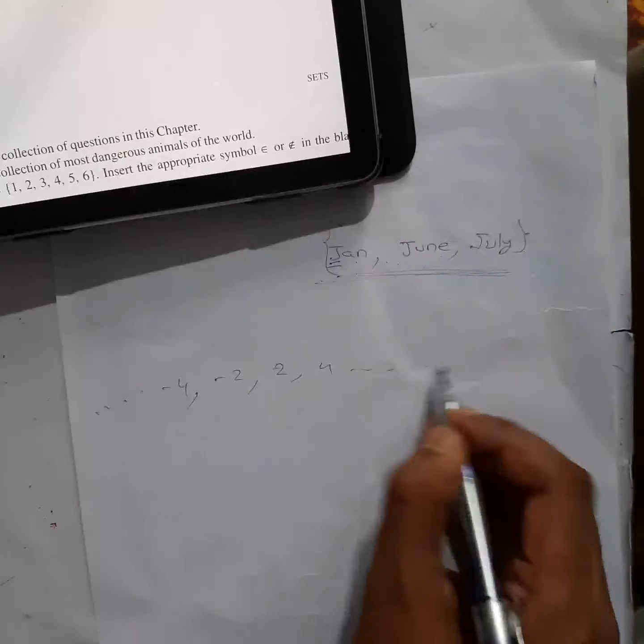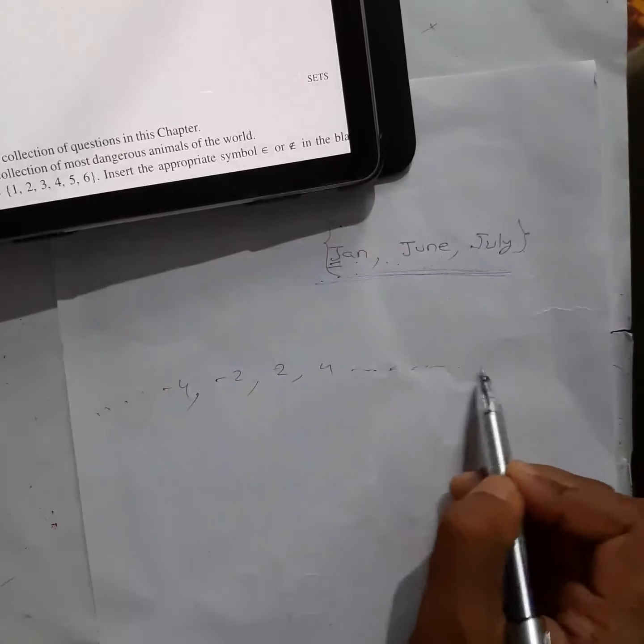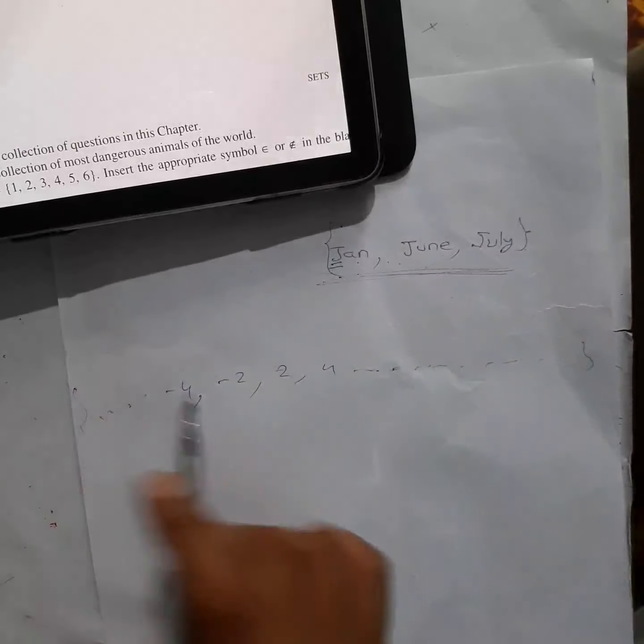So obviously it might be infinite. It might be a big number, but you can make the list, right? And for all students, it will be the same only. The same numbers you will write. So this also will be a set. Okay. So I hope you have understood what a set is now.